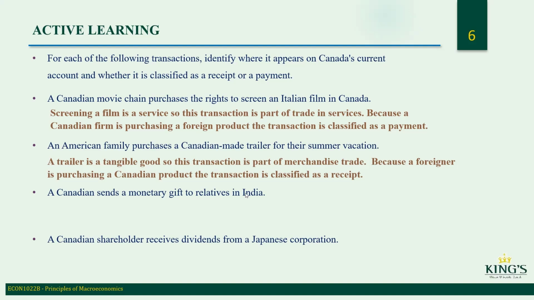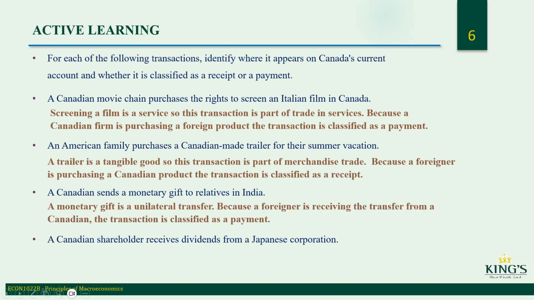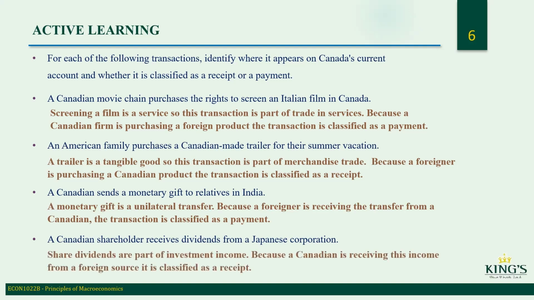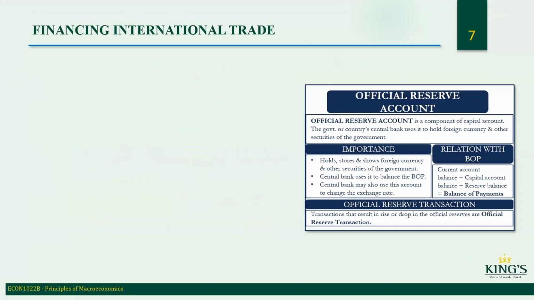Yes, payment because it's cash outflow. Excellent. So monetary gift is unilateral transfer because a foreigner is receiving the transfer from a Canadian. The transaction is classified as a payment. So a Canadian shareholder receives dividends from a Japanese corporation. Share dividends are part of investment income because Canadians receiving this income from foreign sources is classified as receipt.